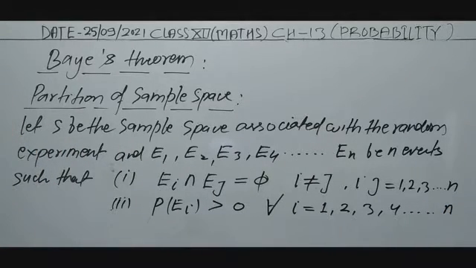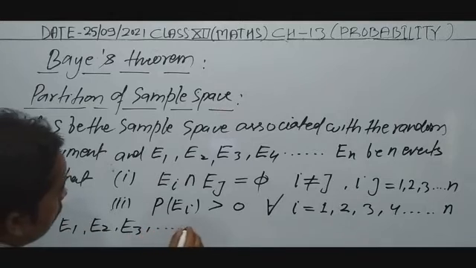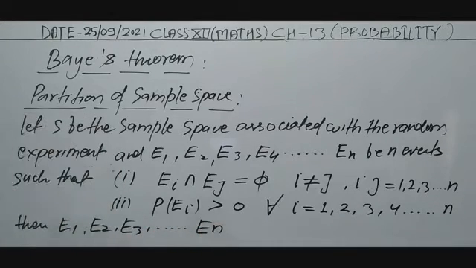Again, let S be the sample space associated with the random experiment, and E1, E2, E3 up to En be n events such that this condition is satisfied for the partition of sample space. Then E1, E2, E3 up to En represent the partition of sample space S.